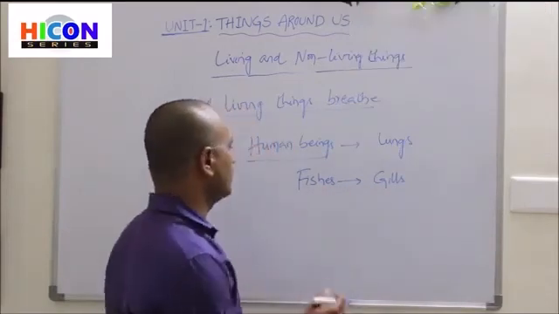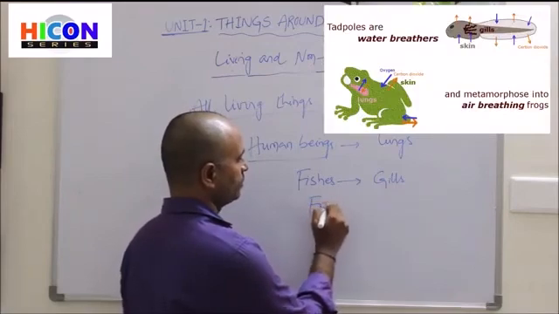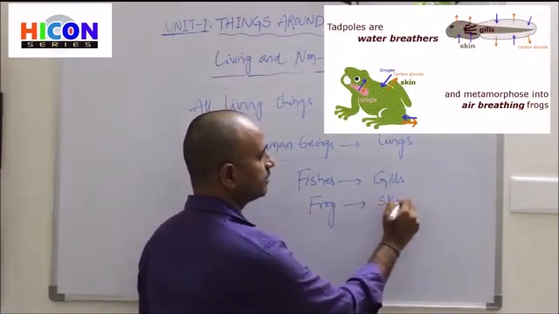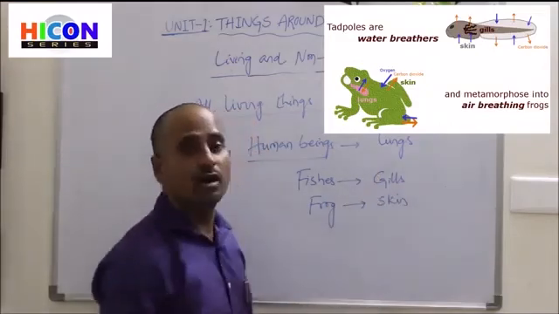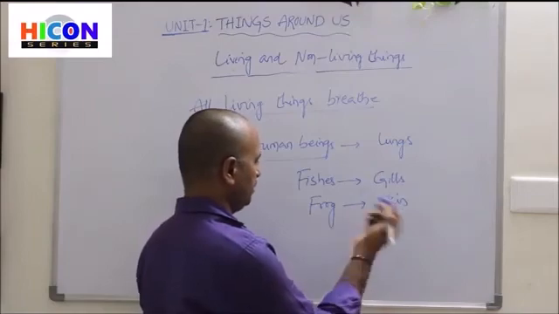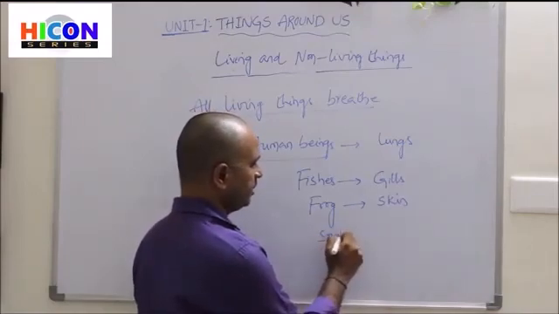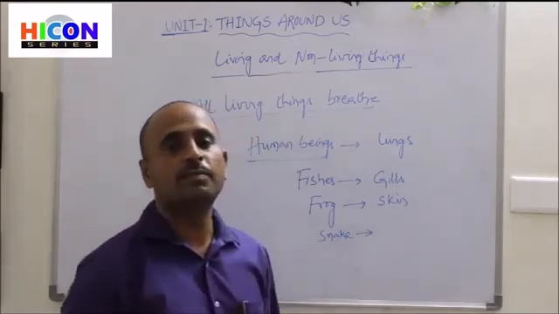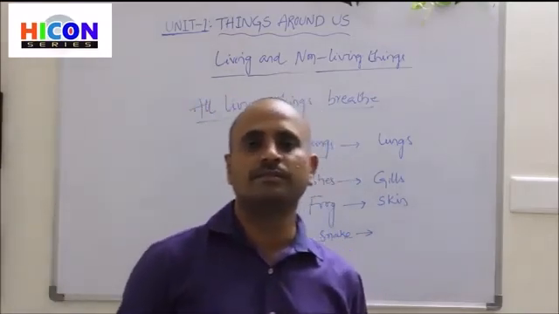If we consider frogs, they breathe with the help of their skin and also nose. And if we consider snakes, they also breathe oxygen with the help of their nose, that is lungs.